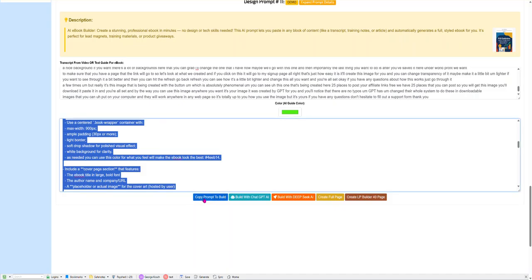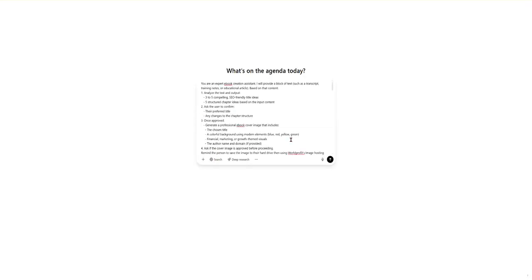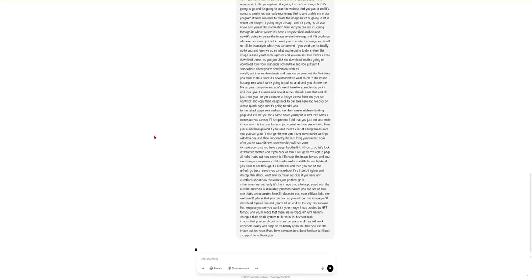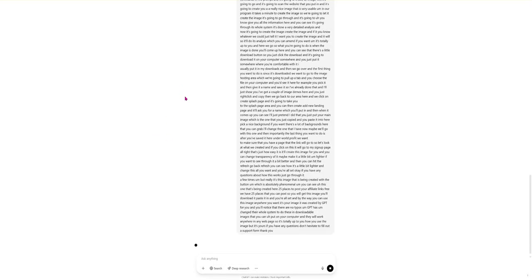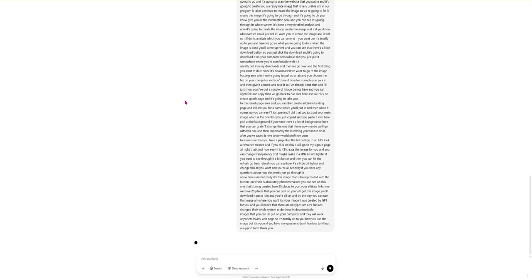So now we're going to build it. So I've already got my GPT up. You can click this button if you want or use DeepSeek. Click here, and I'm going to just paste this in. You don't have to do anything at this point. The GPT will take you through the process. And what you can see is it's going through, and you got to give it a bit of time here because it has to analyze the transcript so that it can start asking a few little questions.